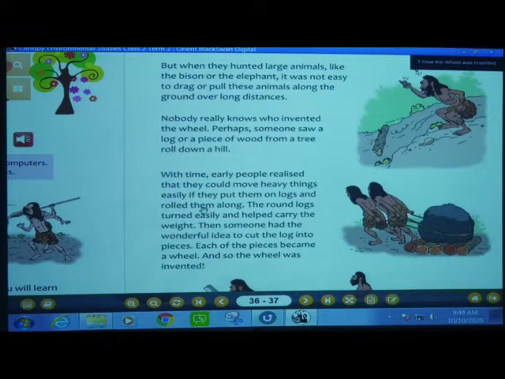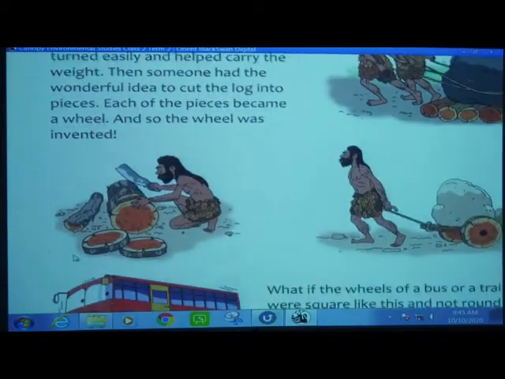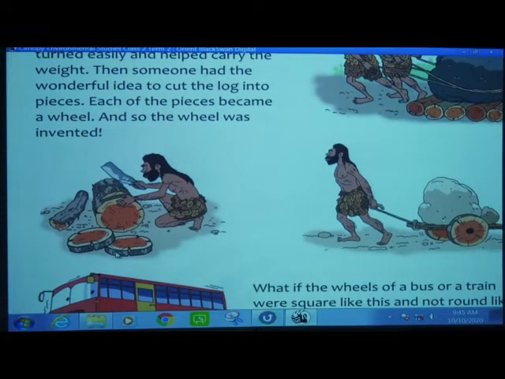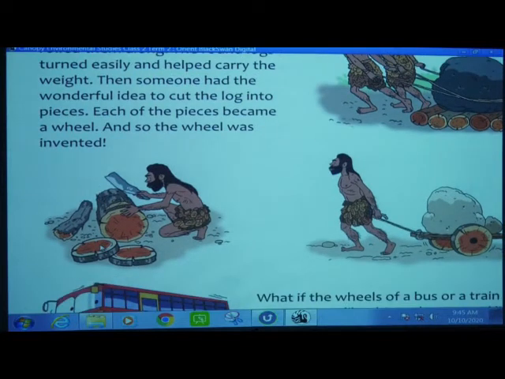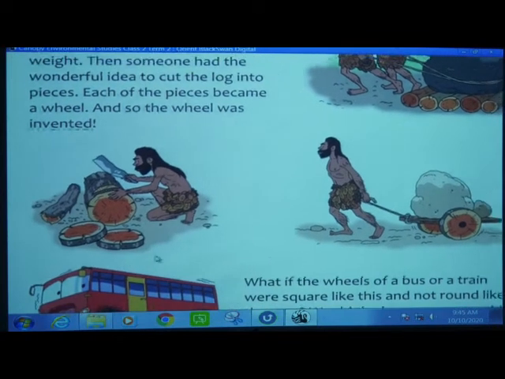But these pieces, how should they be? Should they be square? No, they should be circular. Why? So that the piece of wood will roll properly. See here, you can see the log, he is cutting this log into pieces. And how is he cutting? He is cutting into a circle. Why? Because the round wood will automatically roll on. So they cut it into a circle.